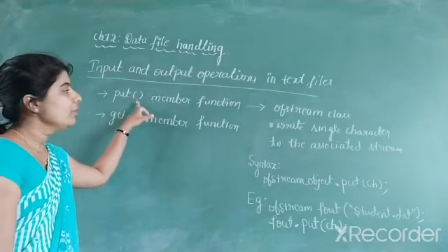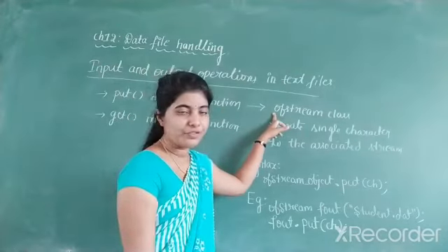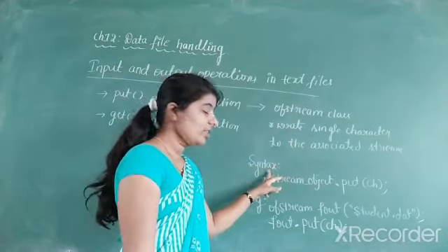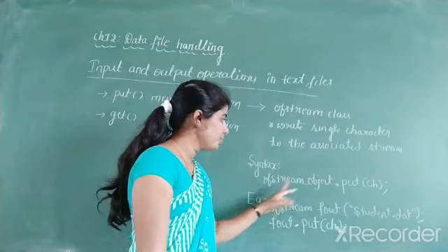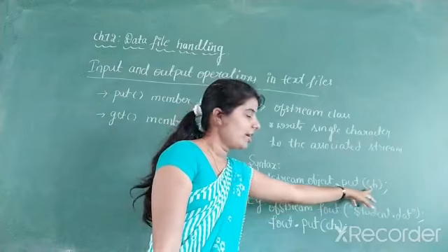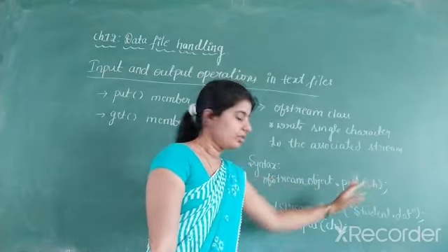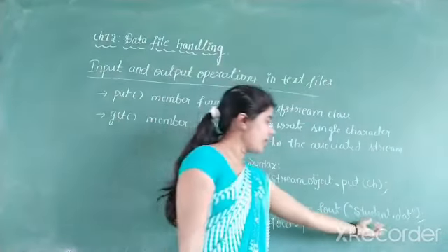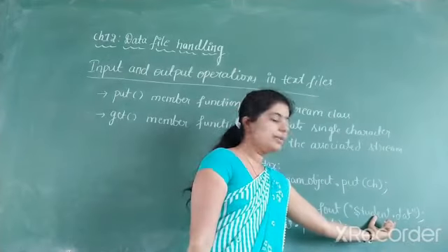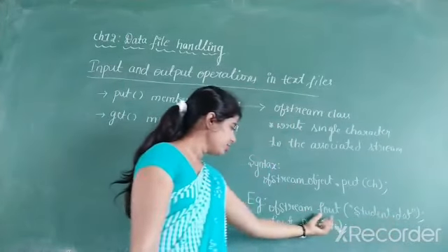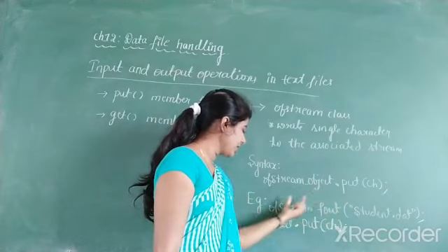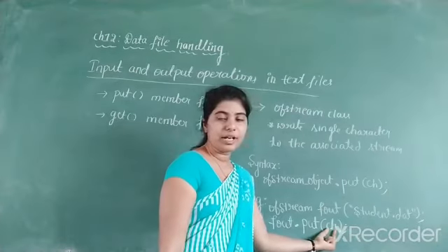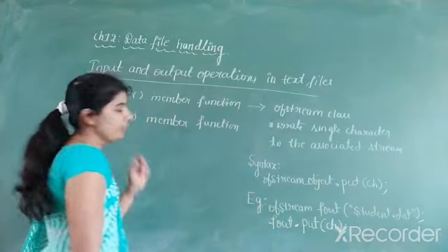So once again I will repeat. The put function belongs to a class called ofstream. It is used to write a single character to the associated file. And what is the syntax? The ofstream object, dot operator, put, where put is the function name, and the character. Next, ofstream is the class name, fout is the object name. Next, you have to specify the file name here. The file name is student.dat. Next, by using the object name fout, dot operator, put function. Then you have to write the character here. So this is about the put member function.